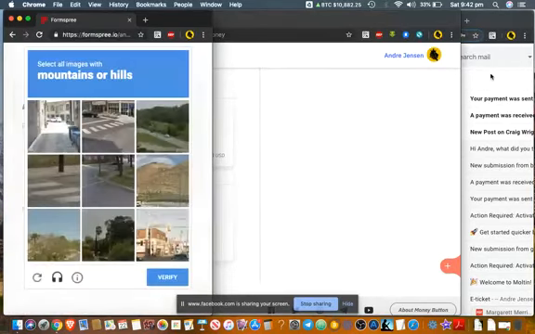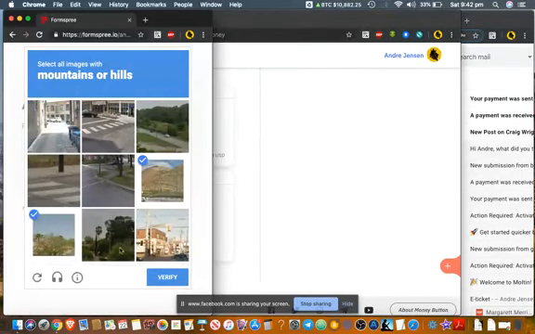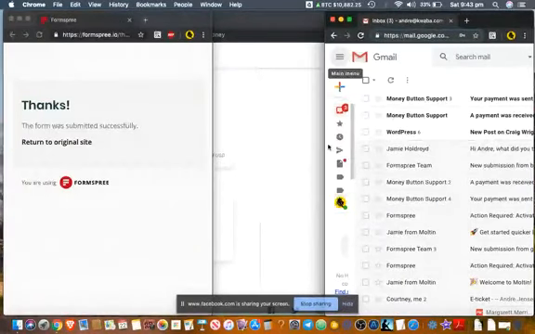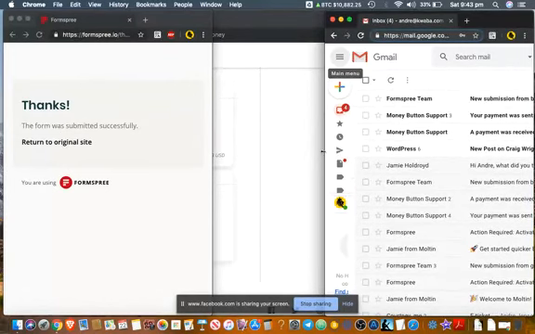I've got to choose all the mountains. Where's some more? See, there. Mountains or hills? I think that's a hill. Let's verify. Yep. So now it's going to send me to my email address that form that I filled out.